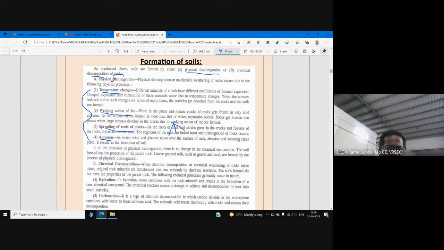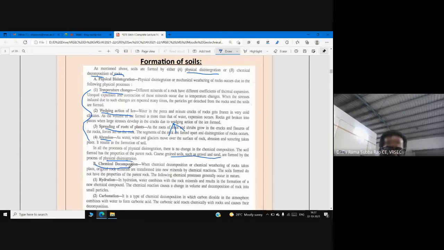Many times coarse-grained soils such as gravel and sand are formed from the process of physical disintegration. Now, as we already discussed, the formation of soil could take place by either physical disintegration or chemical decomposition of rock. So now it's time for discussing chemical decomposition.